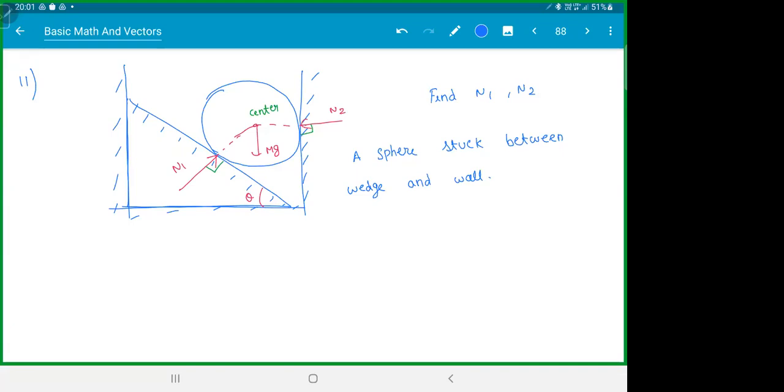mg cos theta, mg tan theta. Okay, mg by cos theta and mg tan theta. Try. I'll give you a minute more. Answers will come in terms of mg, cos theta, and sin theta, tan theta, whatever. You should learn how to do problems in variables. Numbers will not be given generally in advance. They do give, but you'll find questions with variables also. Learning with variables is better. That gives a better perspective.